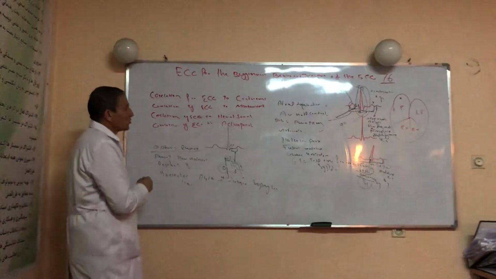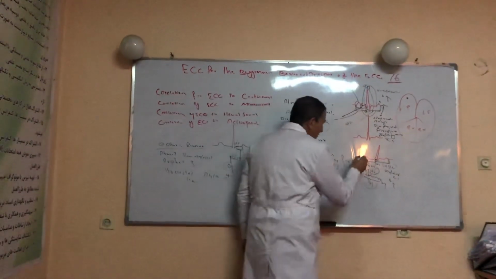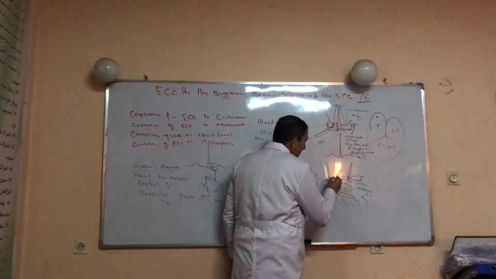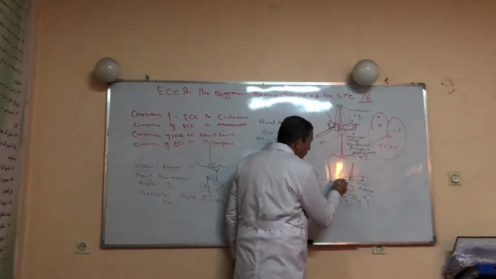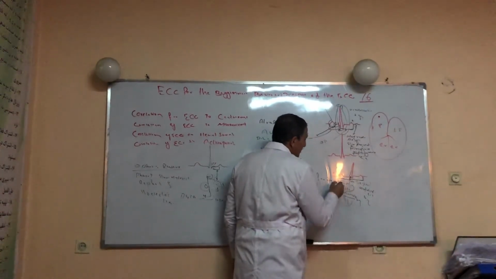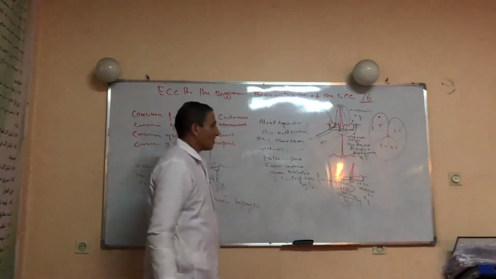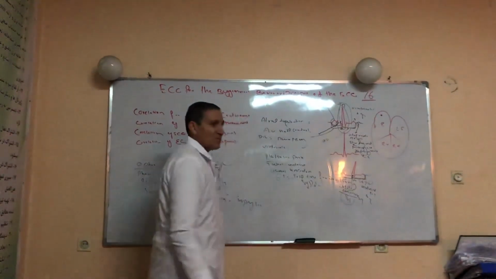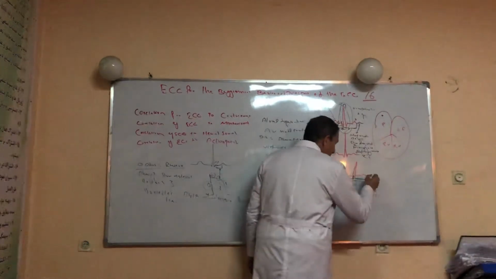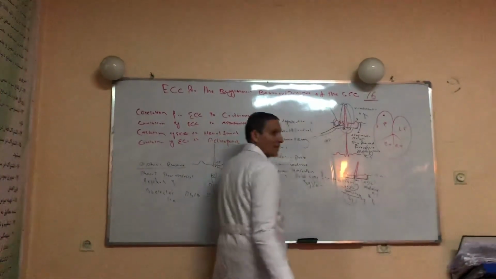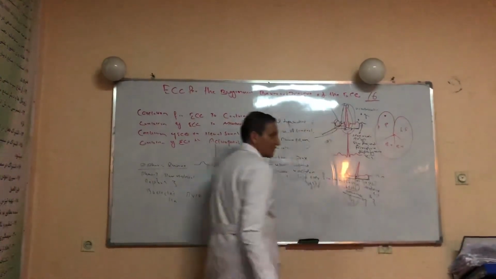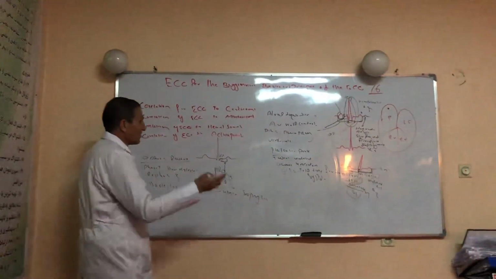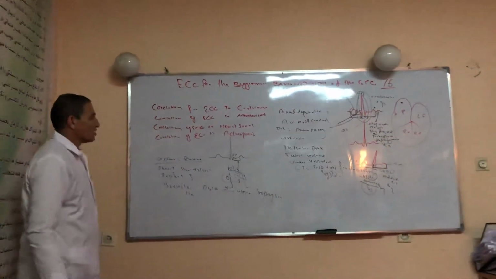Correlation of the ECG to mechanical events. From the beginning of the P wave to the mid part of the QRS complex represents atrial systole. From the mid part of the QRS complex to the end of the T wave represents ventricular systole. After that is ventricular diastole. Another correlation is of the ECG to heart sounds, first and second heart sound. And finally, the correlation of the ECG to action potential.